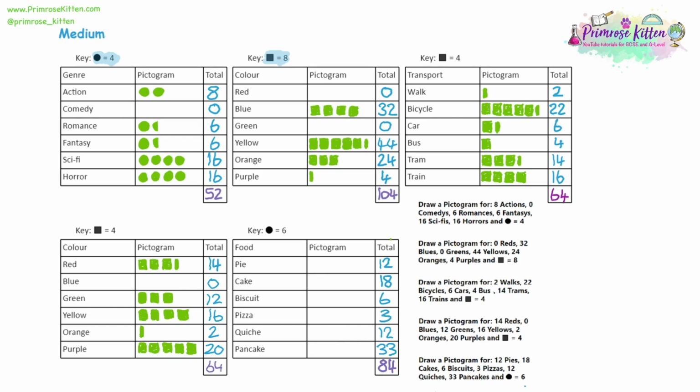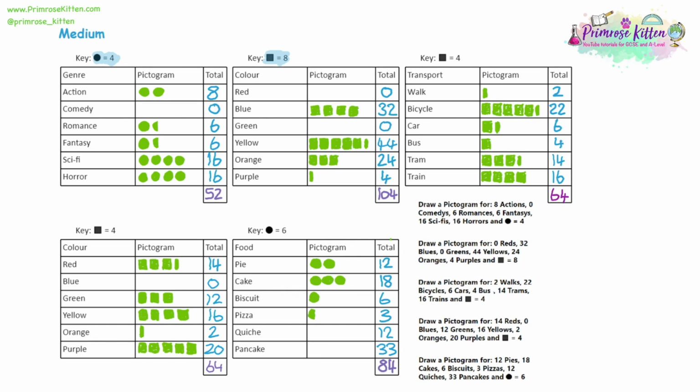12 divided by 6 is 2. Alternatively, we could say, well, 1 pie is 6. And another one is 6 plus 6 is 12. For cake, we can start off at 12 and add on another 6 for 18. Moving on to biscuit, the total is 6. That's the same as a key, so we only want 1 circle. For pizza, we have 3, so that's half a 6. So we want half of the circle, which is going to be a semicircle.